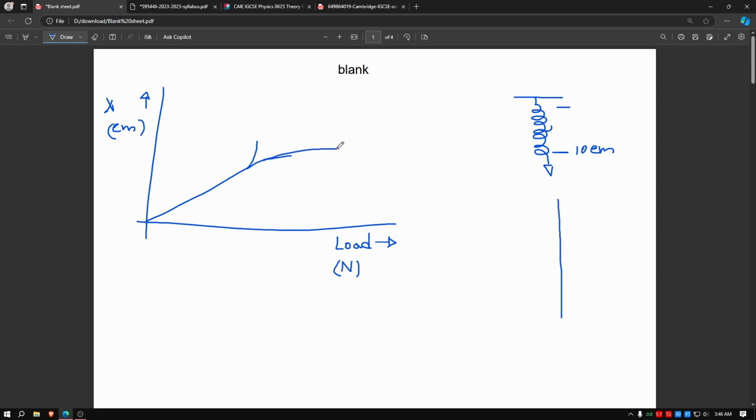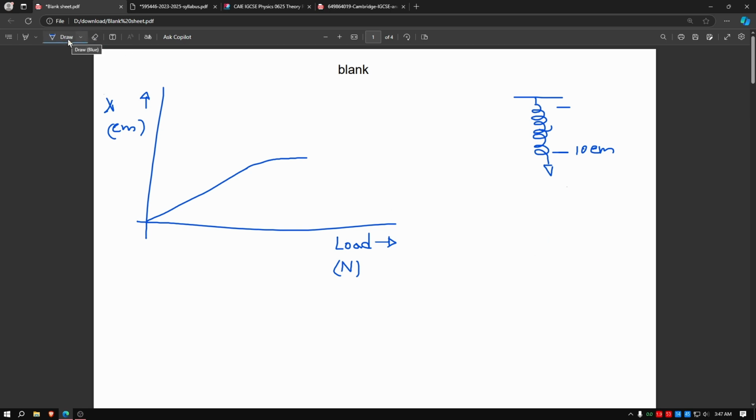So it will go up like this and it will plateau. And then if you keep adding, it will break again. Let's not go that far. So you just have to remember that the spring will either break, meaning extension will go high, or the spring will just become flat. So it will become a straight line.